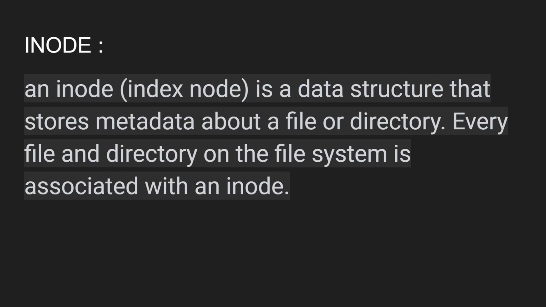An inode is an index node, which is a data structure that stores metadata about a file or a directory. Every file and directory on the file system is associated with an inode. Basically, an inode is the index number of the particular file. We are humans, so we understand our languages, but the computer doesn't understand our language. Computers understand only numbers, binary. So when we create a file in our system, it allocates a number, also called an inode, to every file.